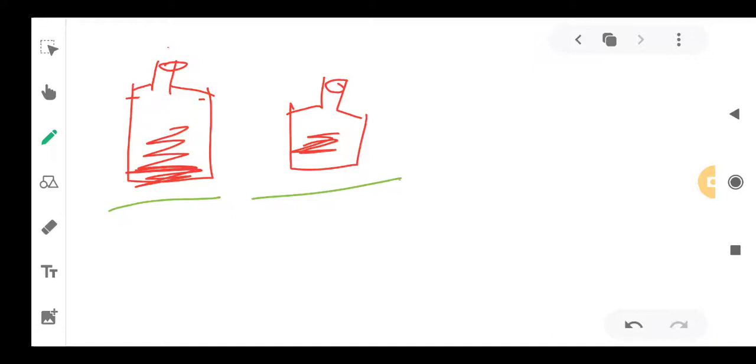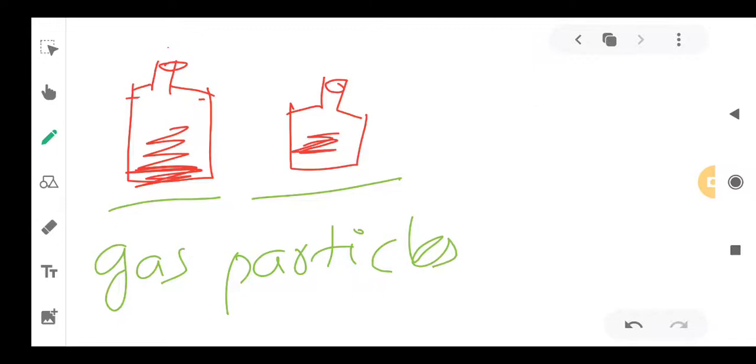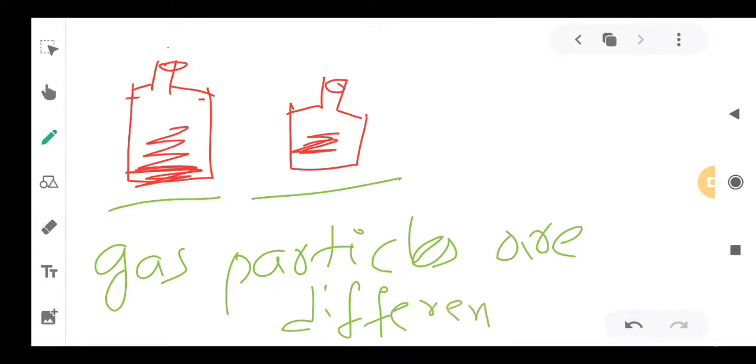So you have to write that gas particles are different for different gases.